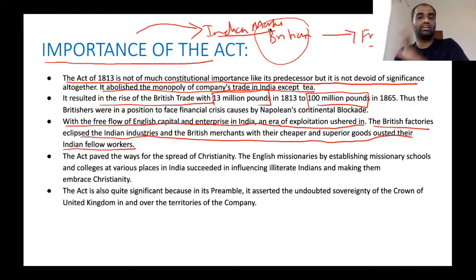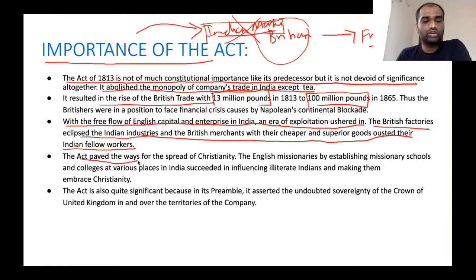British were doing that in the 1800s. Their cheap as well as superior goods were machine manufactured, so they will obviously be superior as well as mass produced. They will be very cheap compared to products produced by Indian merchants. Because of this advantage, they dumped these products in Indian markets. Because of this, Indian merchants' profits were completely destroyed.